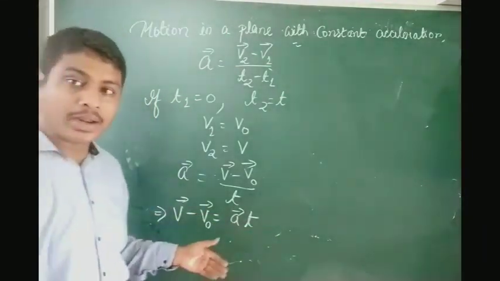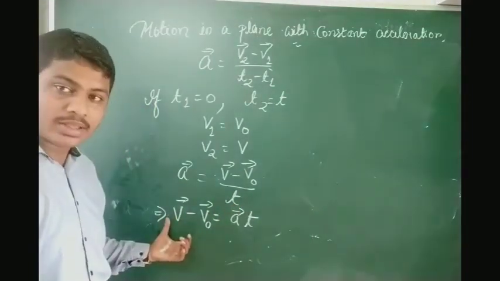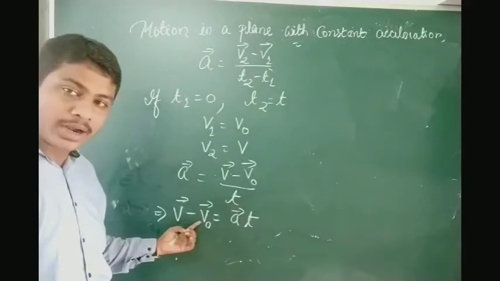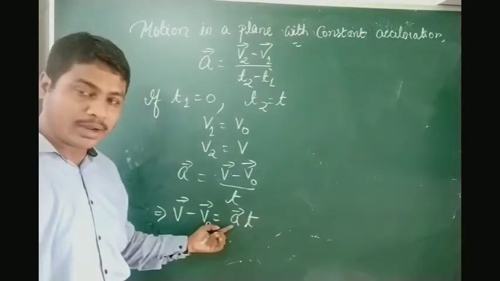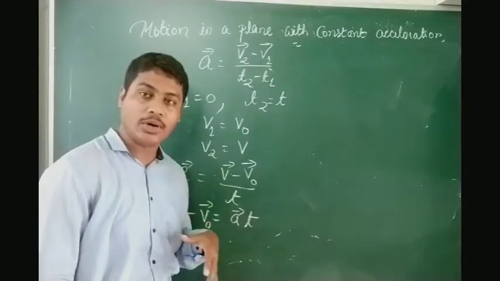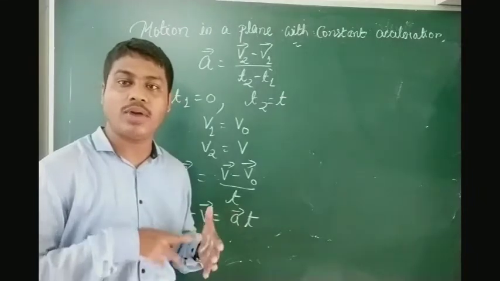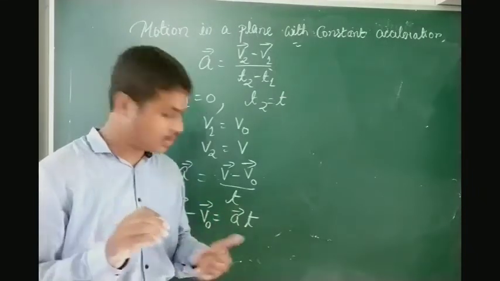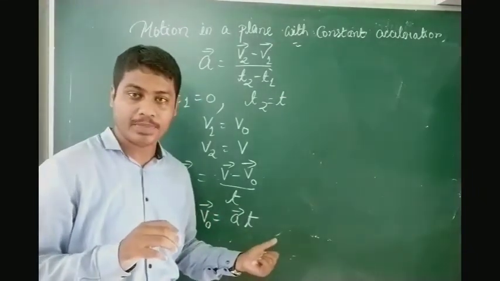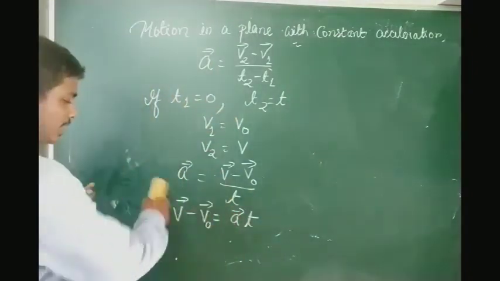Next step, I will be putting the rectangular components now. Since v is a vector, I will put rectangular components for it, and for this also, but don't put rectangular components on the t, because I have already told you that a scalar quantity cannot be expressed in terms of rectangular components. t is a scalar quantity. Now you can pause it again and write this part. I am writing this part.